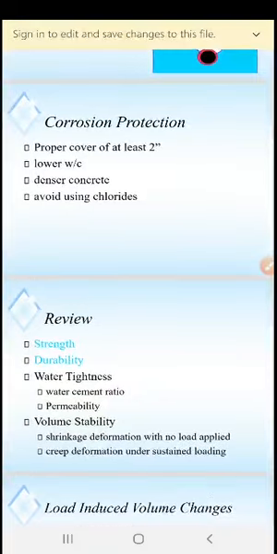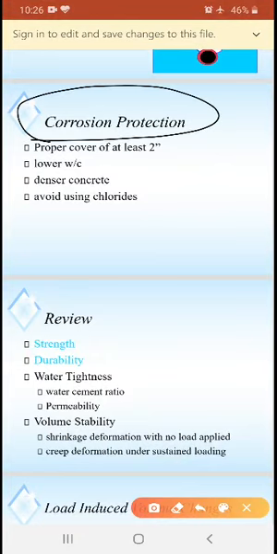How can you protect against these issues? First one is corrosion protection. In the examination you can expect a question like what are the remedial measures, how to control corrosion. In such a case you should write like this. First, proper cover of at least 2 inch.